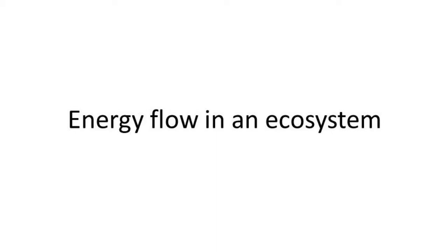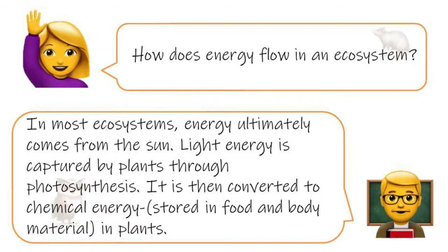Moving on, let's talk about the energy flow in an ecosystem. So how does energy flow in an ecosystem? In most ecosystems, energy ultimately comes from the sun. Light energy is captured by plants through photosynthesis. It is then converted to chemical energy stored in food and body materials in plants.